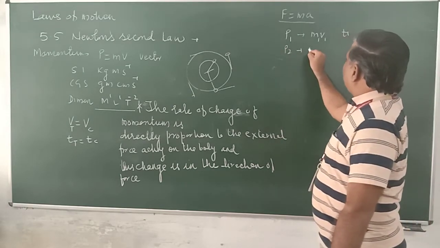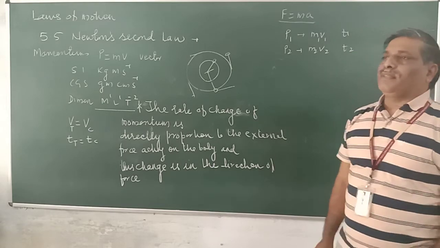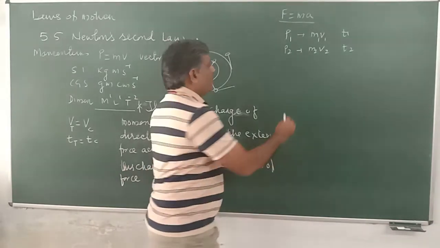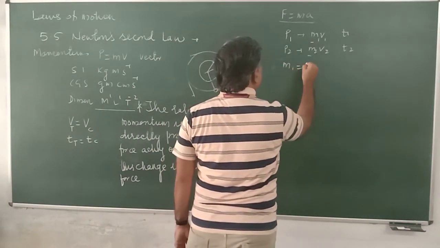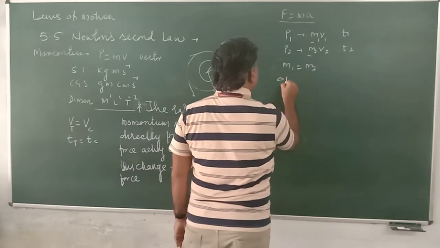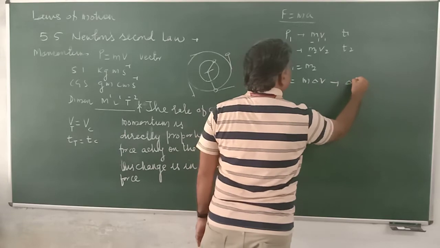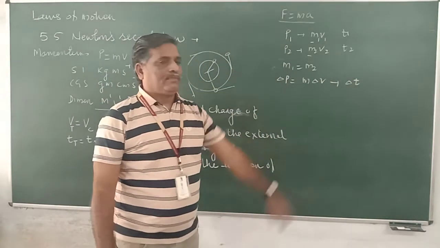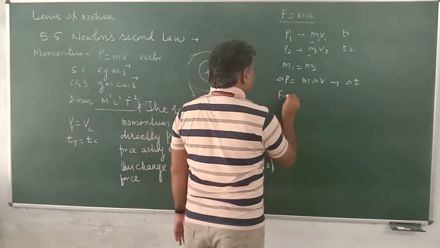P2 is a momentum m2 v2 after time t2. Now between these, there is a change in momentum. If the mass of the body remains the same, m1 is equal to m2, so delta p is equal to m delta v, that happens within time delta t. Mass remains the same.